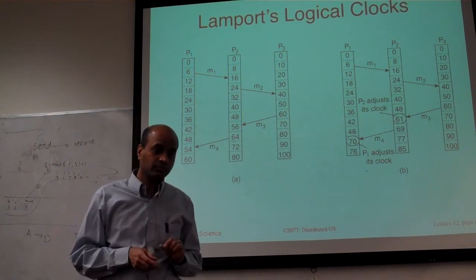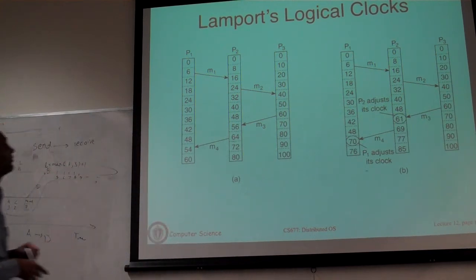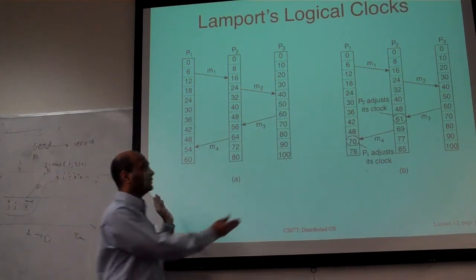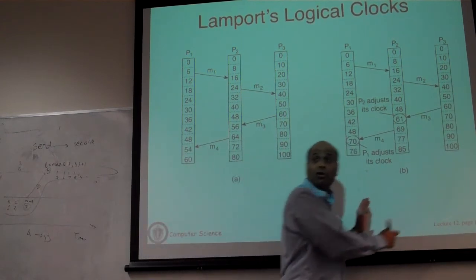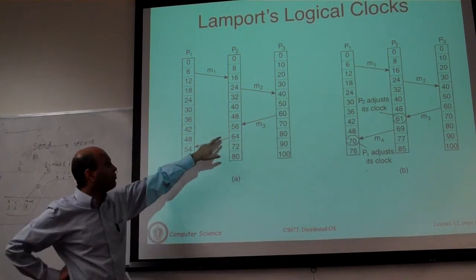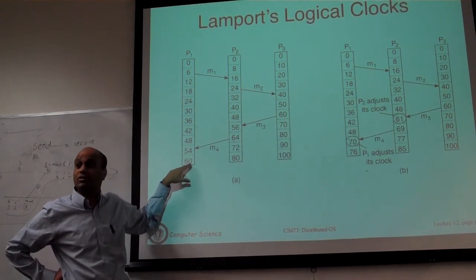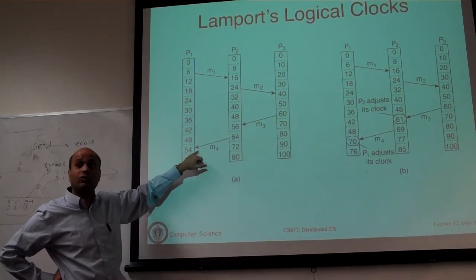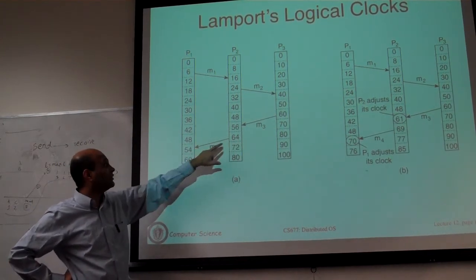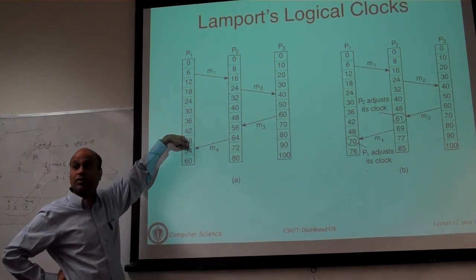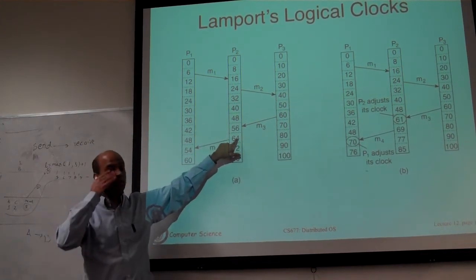Yes, question. It seems a little weird that in example A, in message 4, you're piggybacking 64 there, but after that point, it doesn't increase. Yeah, I should have clarified that. This is the algorithm without Lamport's clock, and this is the algorithm with Lamport's clock. What I was trying to say is, if you are using Lamport's clock, you would send 64 and this would have to have jumped. If you did not do that, you will see the problem. Let's say you don't actually do Lamport's clock. This is the send and this is the receive. Here the clock has only advanced to 54, and here the clock value has advanced to 64.